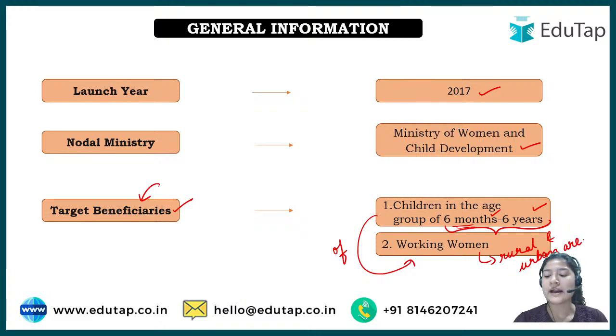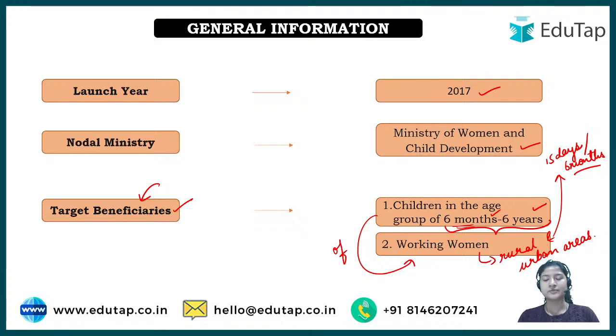Okay. And there is one condition also for these working women of rural and urban areas, that they should at least work for 15 days in a month, or 6 months in a year. Both mean the same, because both are half of the respective criteria. 15 days is half of 30 days, that is 1 month, and 6 months would be half of 1 year, right?